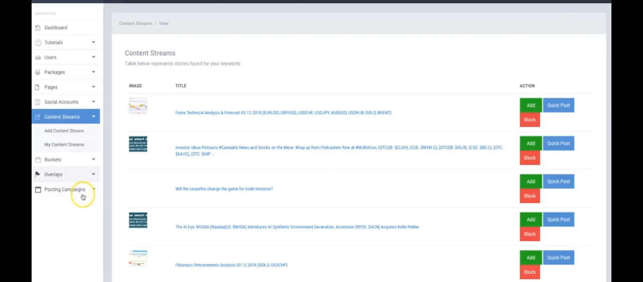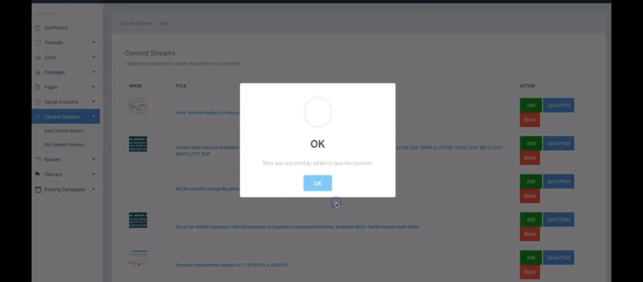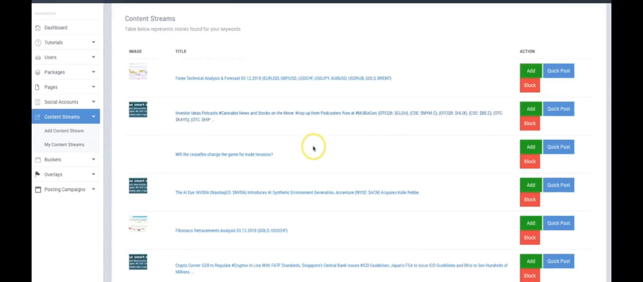Now, once we get to the posting campaign setup, you'll see that you'll have 2 different options. You'll have the ability to just have Sociable post every single piece of content from the content stream, or you'll be able to set up buckets, which is you coming in here and cherry picking the content that you want Sociable to post on your behalf, and then going from there. Okay, so I'm going to go ahead and click add here. Here you can add it to a different bucket or create a new bucket. Okay, click save, and now that new bucket has been created and that article has been added.